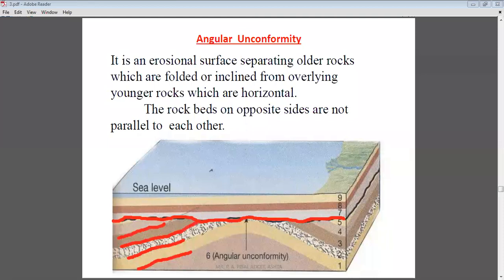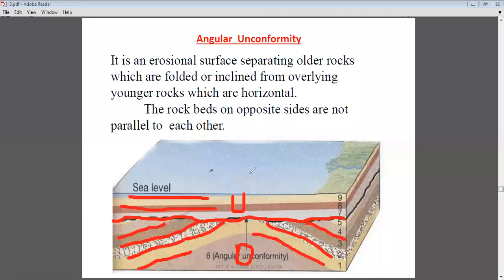The rocks which are below the unconformity are considered older rocks, and the rocks which are present above the unconformity are considered younger rocks. Always remember this point: the rocks below the unconformity are the older rocks, and the rocks above the unconformity are the younger rocks. This is the important point.